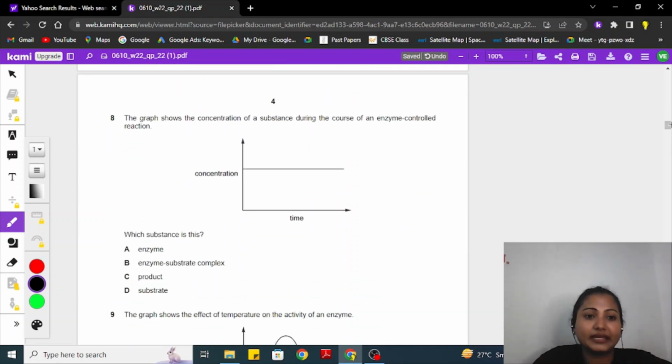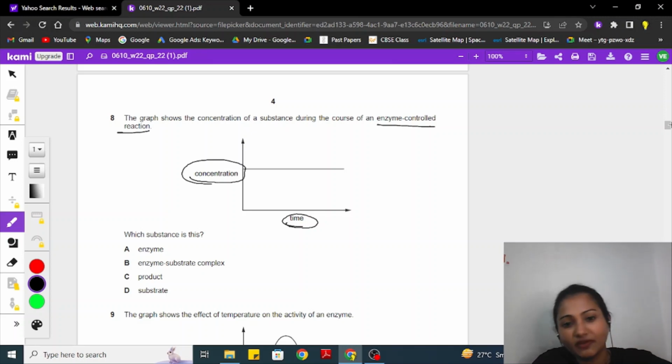Question number 8. The graph shows the concentration of a substance during the course of an enzyme-controlled reaction. So this entire substance and its concentration is being controlled by an enzyme. On the x-axis we have time, and on the y-axis we have concentration. Which substance is it? Now it's very simple.